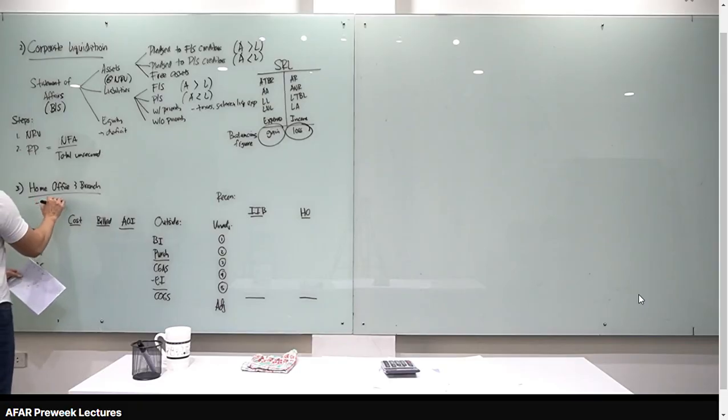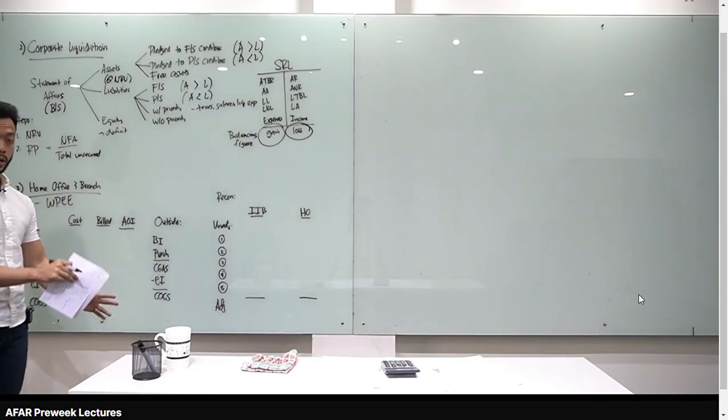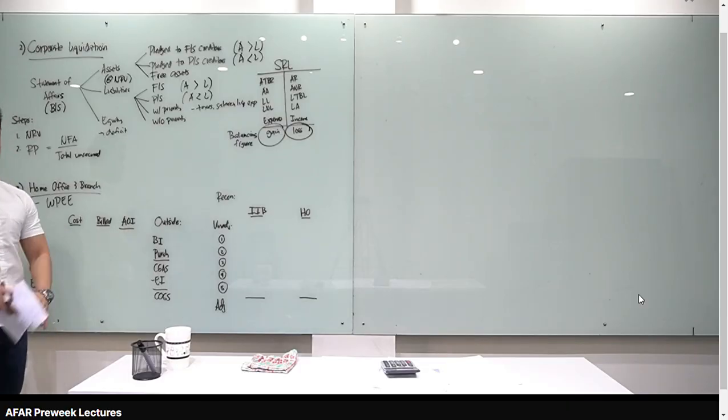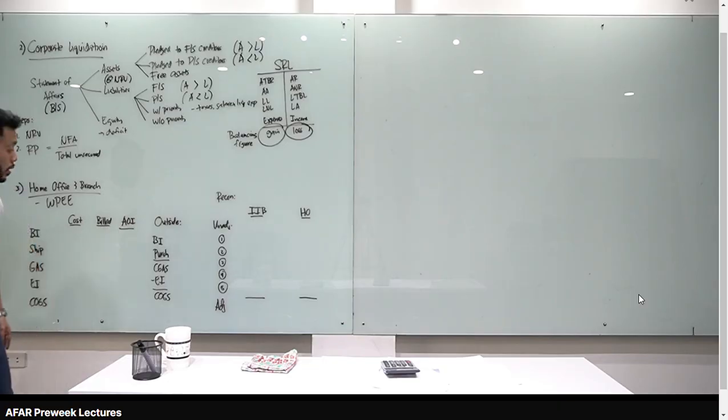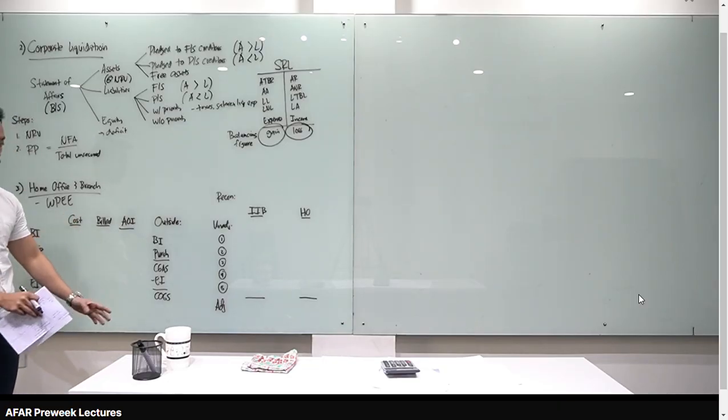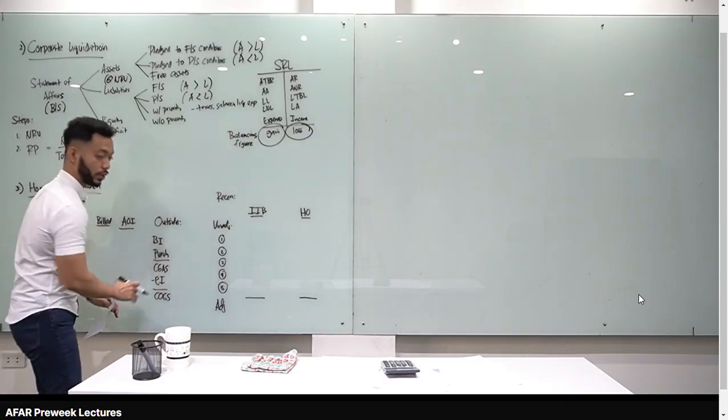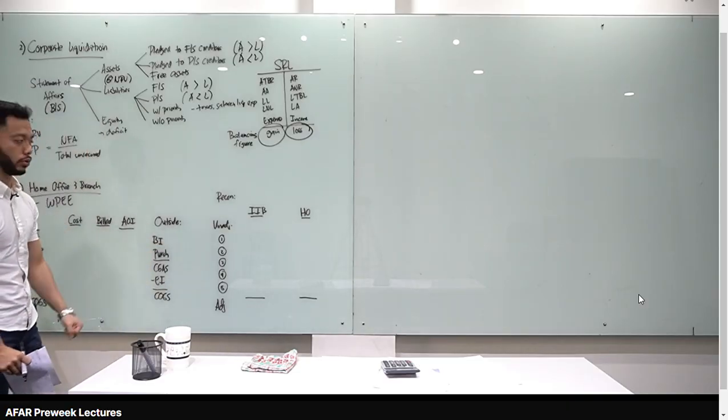Meron tayong working paper, eliminating entry. Wherein lahat ng reciprocal accounts, investment in branch, home office, shipment to branch, shipment from home office, and AOI, yung mga yan, i-eliminate natin. Parang business combination. Tama? Okay, so don't forget na yung sa table na to, lahat ng transactions between the home office and the branch. Lahat ng outside transactions, outside the table siya. May separate computation tayo ng cost of goods sold.